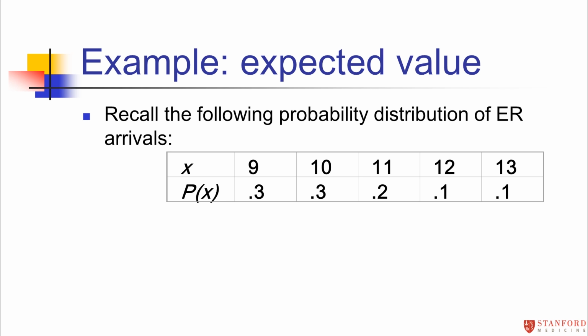What is the expected value, or mean number of patients, in any given hour? On average, how many patients are we expecting to see per hour? That's an important piece of information for determining resources for the emergency room.